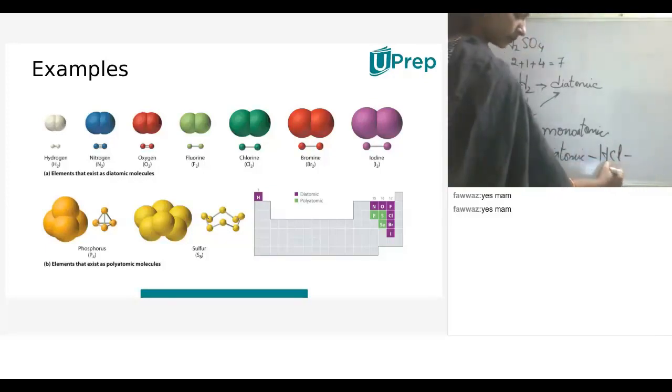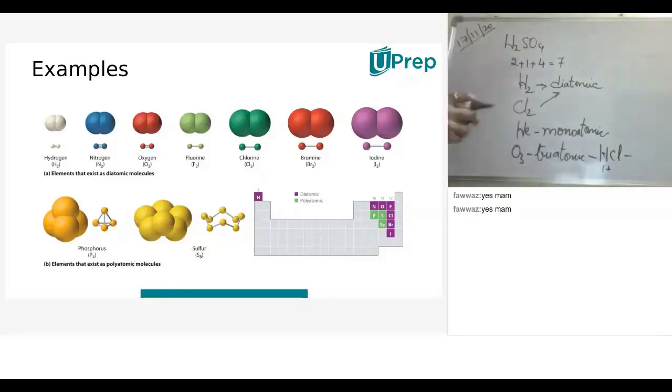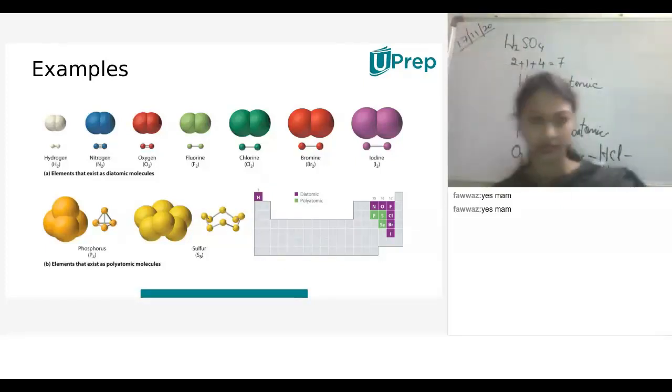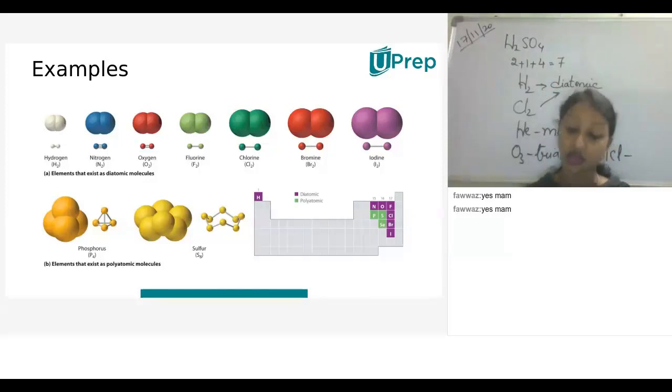Ma'am, I have a doubt. Why did you say helium is monoatomic? Yes, very good question, Neha. Helium is considered an inert gas element, and elements like helium, neon, argon, krypton, xenon and radon are inert gas elements, placed separately at the corner of the periodic table. Why are they separated? Because these elements are inert. What is the meaning of inert?